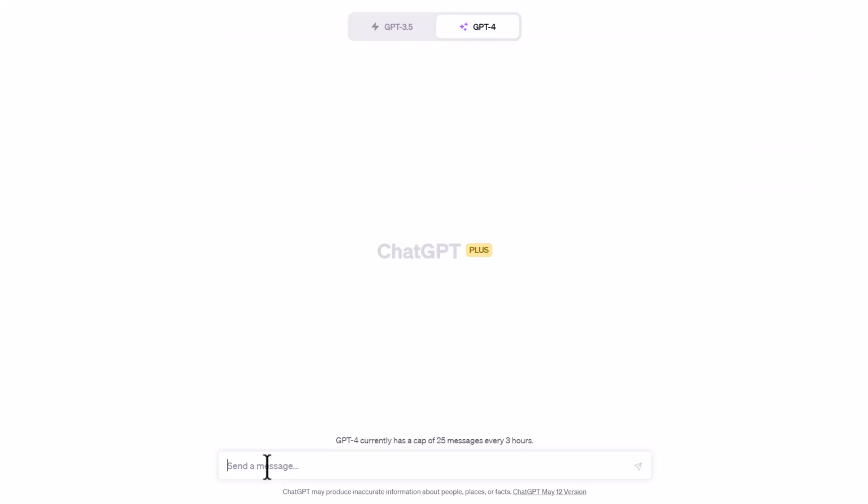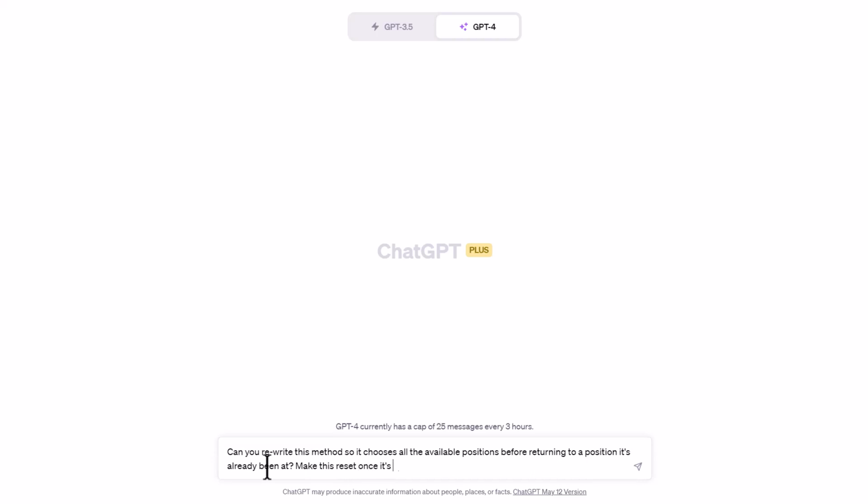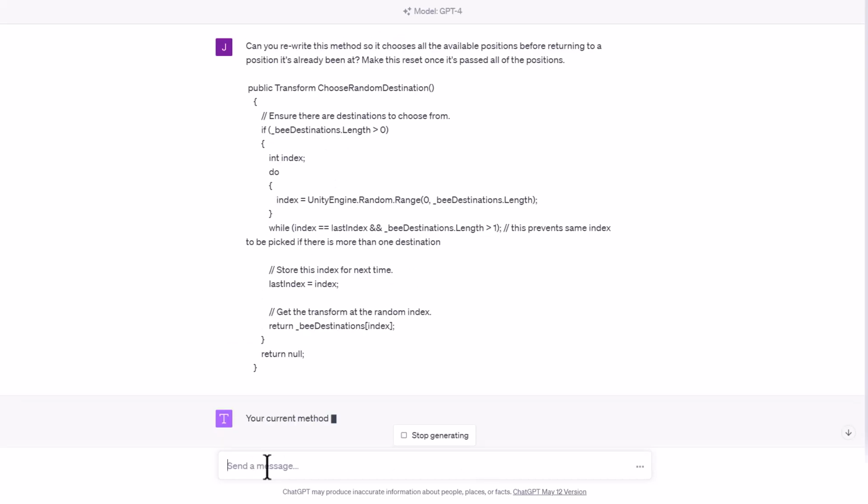And then before I paste in my code, I'll just ask it, can you rewrite this method so it chooses all the available positions before resetting or returning to a position it's already been at. Make this reset once it's past all of the positions. And then I'll paste in my modified code and let's see what we get back.